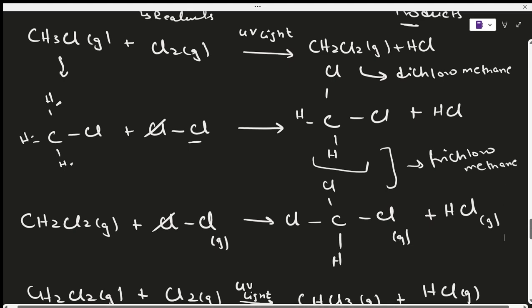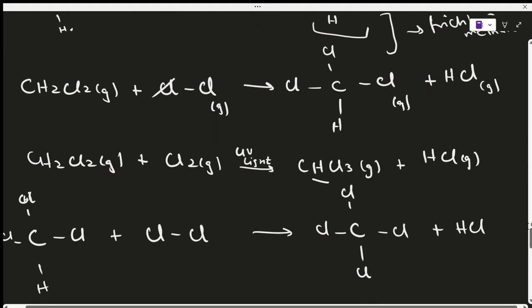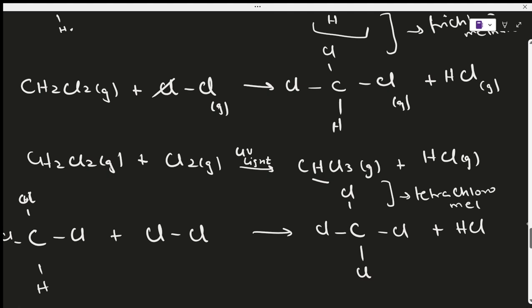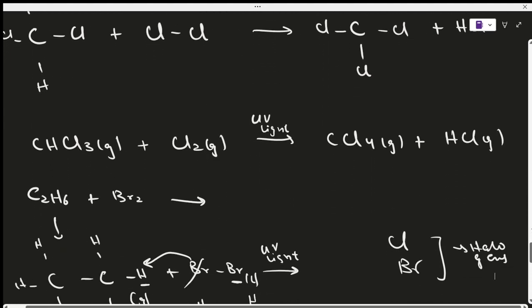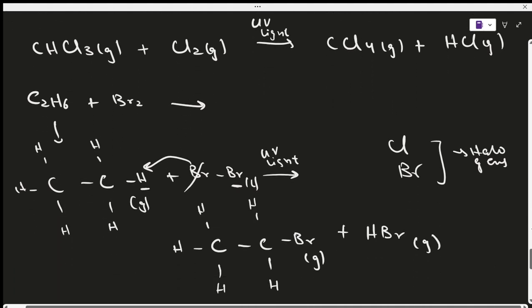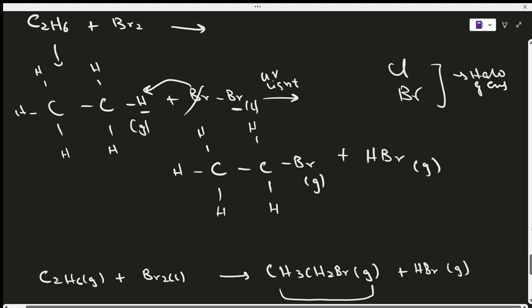And the last one, the one with 4 chlorine atoms, this is called tetrachloromethane. Okay, so this is how all of this works. And the same way you can name for bromine as well. You will have bromomethane, dibromomethane, tribromomethane, and tetrabromomethane. So this is how you name all of these molecules.